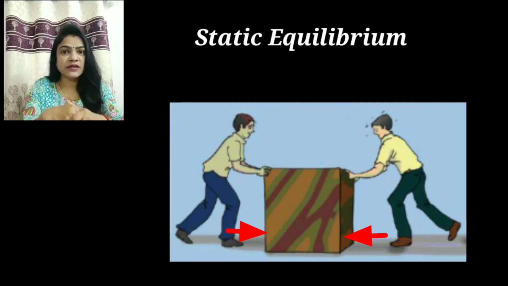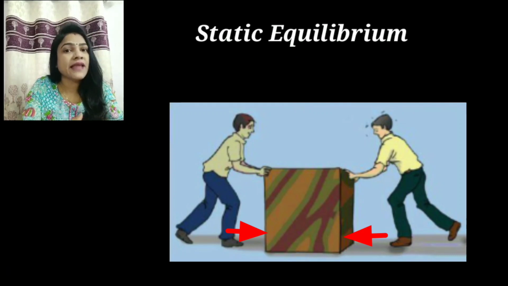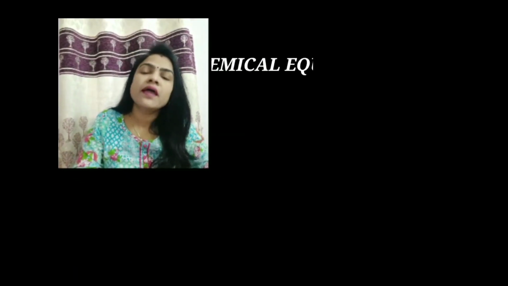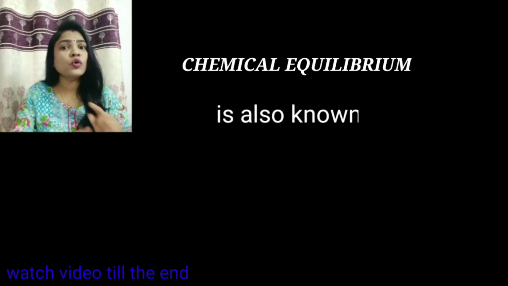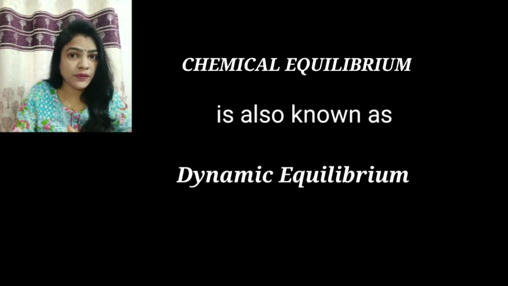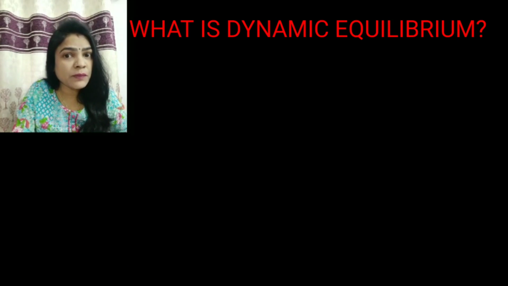That condition is called static equilibrium. Now the second is dynamic equilibrium. Chemical equilibrium is also known as dynamic equilibrium. So what is dynamic equilibrium?